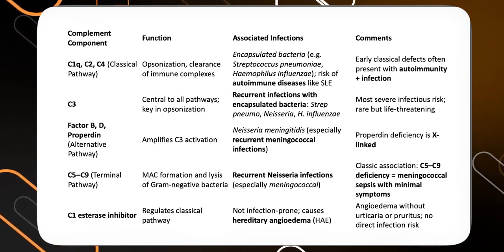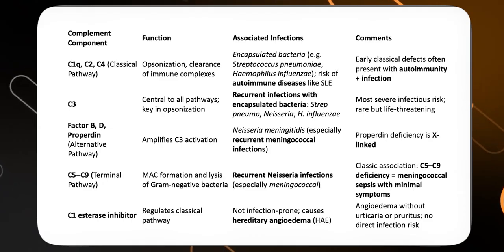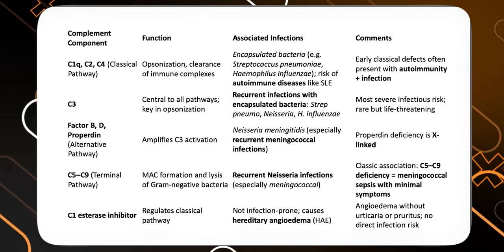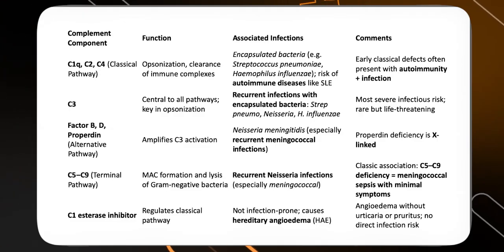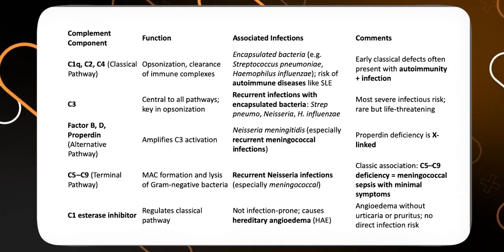If somebody comes with multiple meningococcal infections, we usually suspect the alternative pathway defect, so factor B or factor D deficiency. And suppose somebody comes with recurrent Neisseria infections, then the terminal pathway, C5 to C9